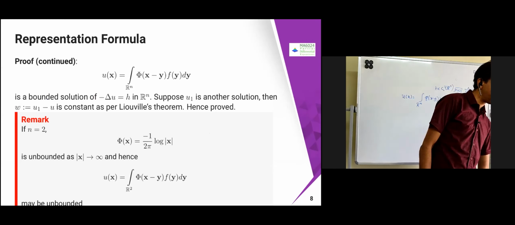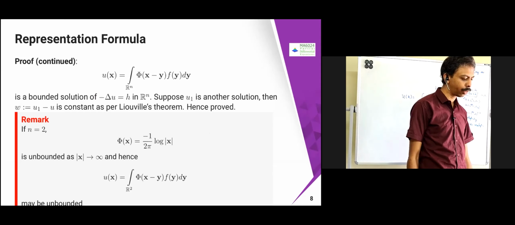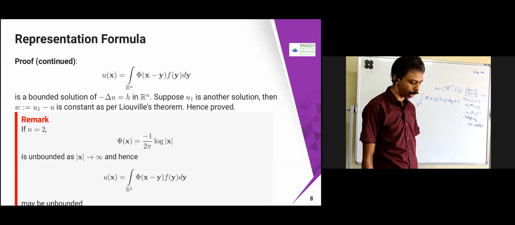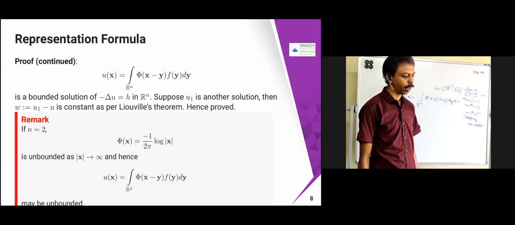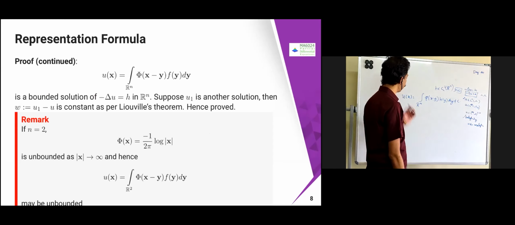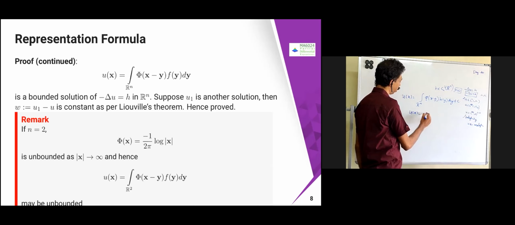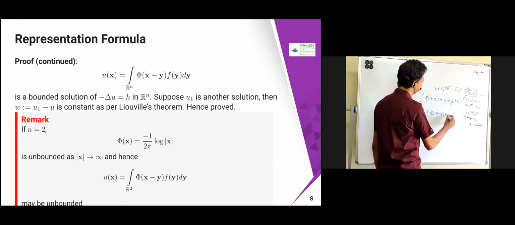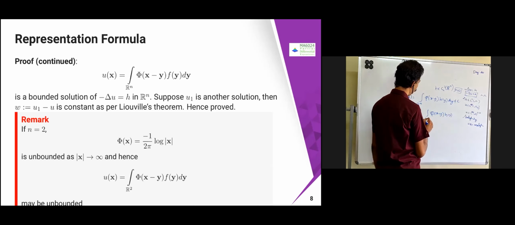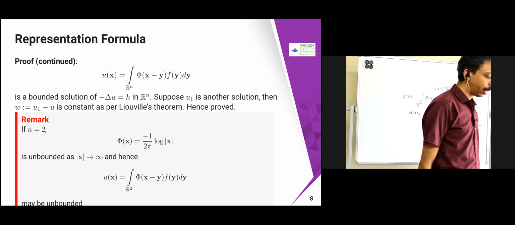Now what we are going to get is this: we have already proved, from the mollifiers etc., that u of x is going to become the integral of pi of x minus y into h of y over R power n. What you have to prove is that it's a bounded solution.